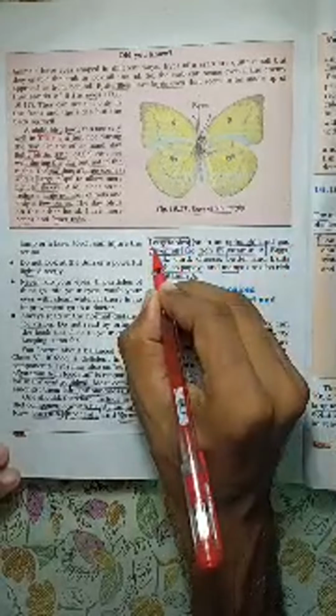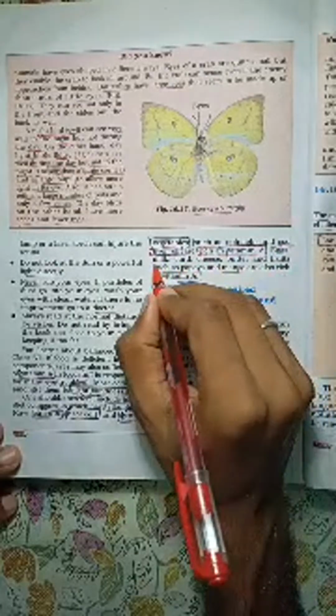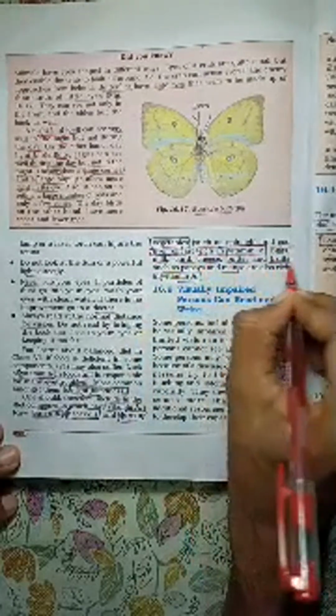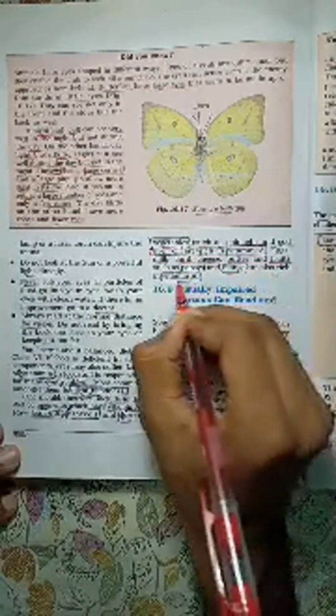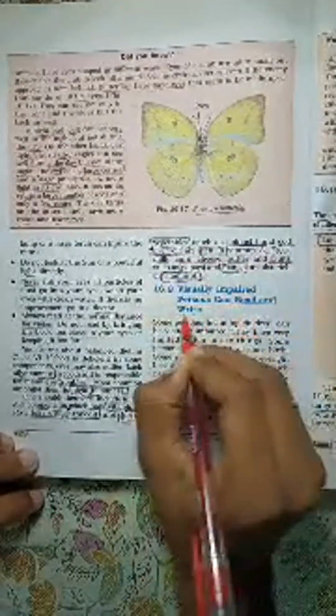Cod liver oil is rich in vitamin A. Eggs, milk, curd, cheese, butter, and fruits such as papayas and mangoes are rich in vitamin A. इस सब में विटामिन ए ज़्यादा होता है.